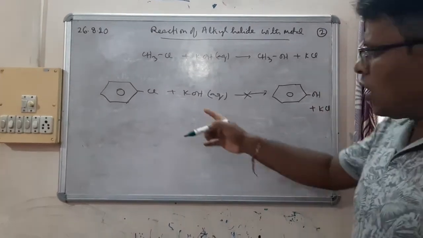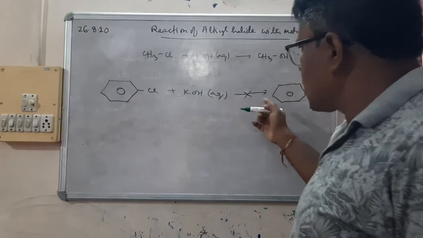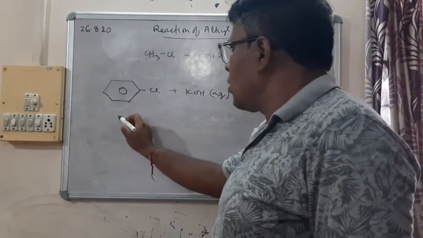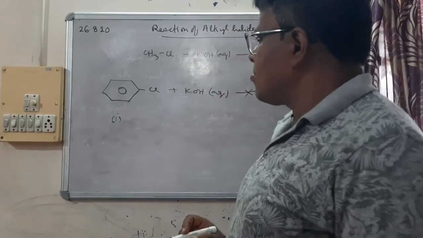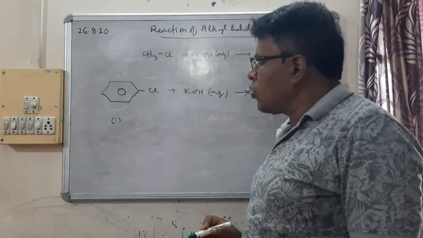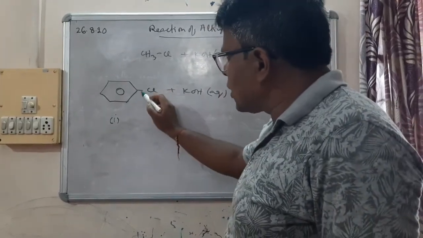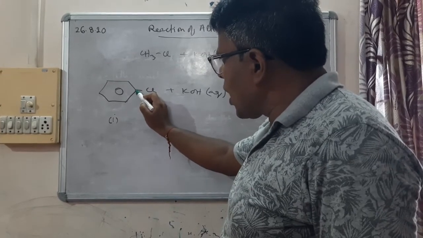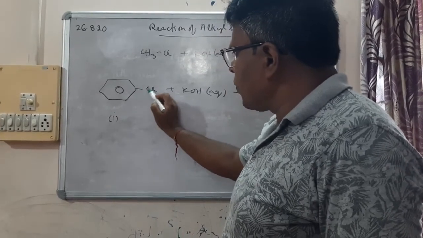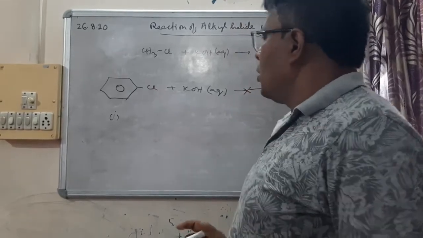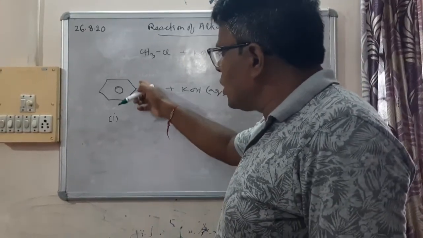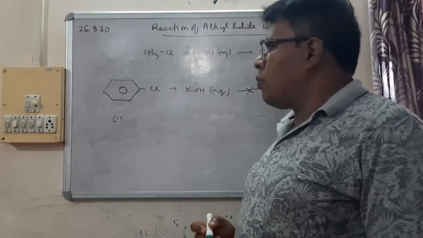So there are many reasons why this reaction doesn't take place. One reason is, if we draw resonance, we'll see that this carbon-halogen bond has a double bond character. So that's why this bond will be difficult to be broken.